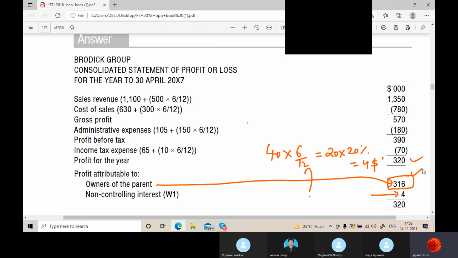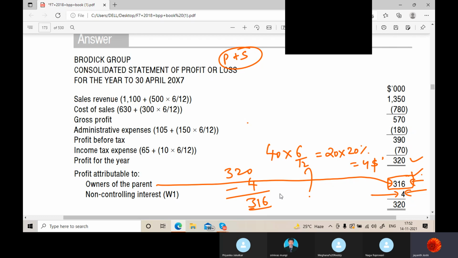I am asking you about this 316. Of course, you easily know this. Out of 320, the group profit, if we remove the NCI share, we get the parent share of profit. This group profit is divided into parent and NCI, because now it is the total company, as parent and subsidiary have become one. From that, if you remove the NCI share, this is the parent share, correct?